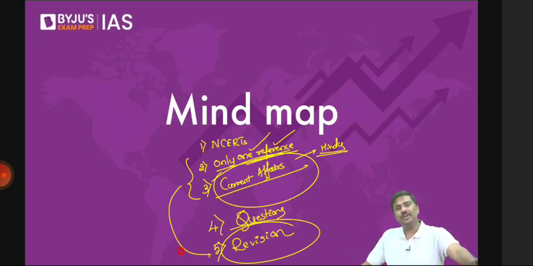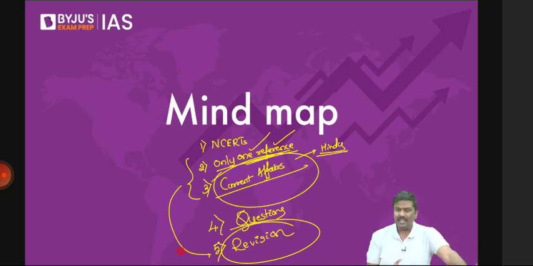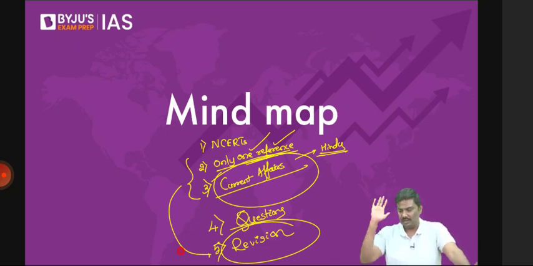Somebody might finish Hindu in 40 minutes. Somebody might finish in 45 minutes. Somebody might finish in 2 hours. Somebody might keep on sleeping on the Hindu newspaper throughout the day without finishing it. So my argument is, on an average, I can tell you, 45 minutes to 1 hour is considered good. But is it a prerequisite? Is it a condition for passing UPSC? Then your agenda is completely different.